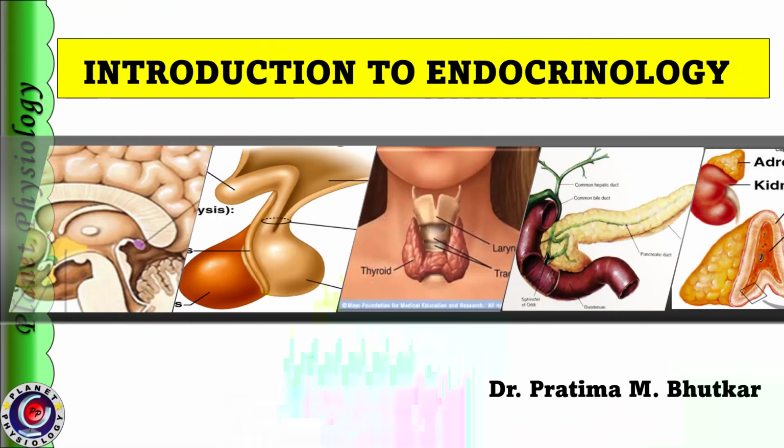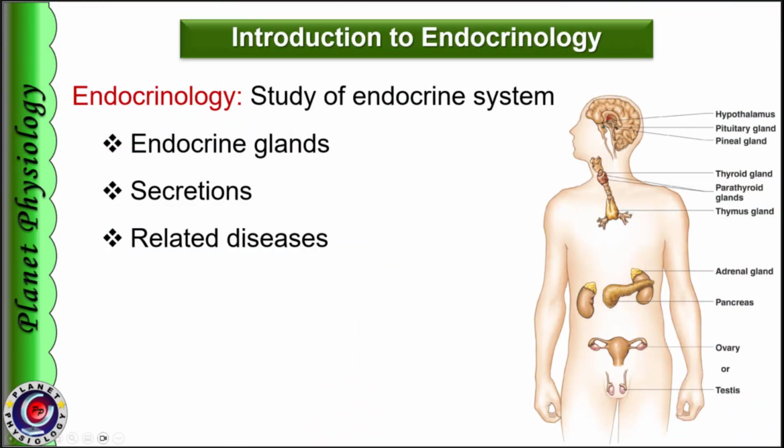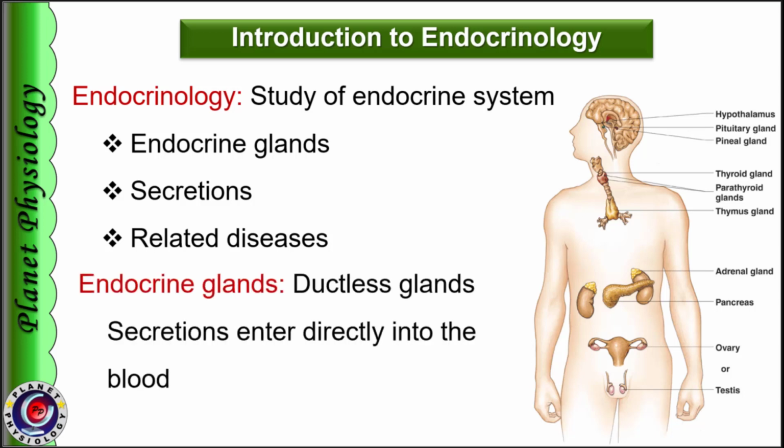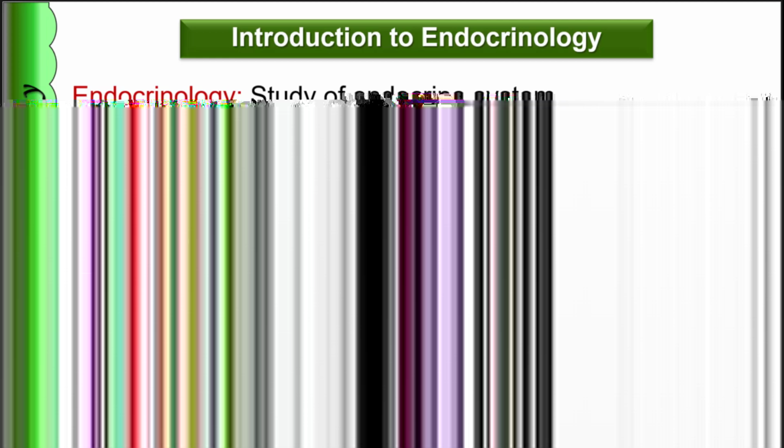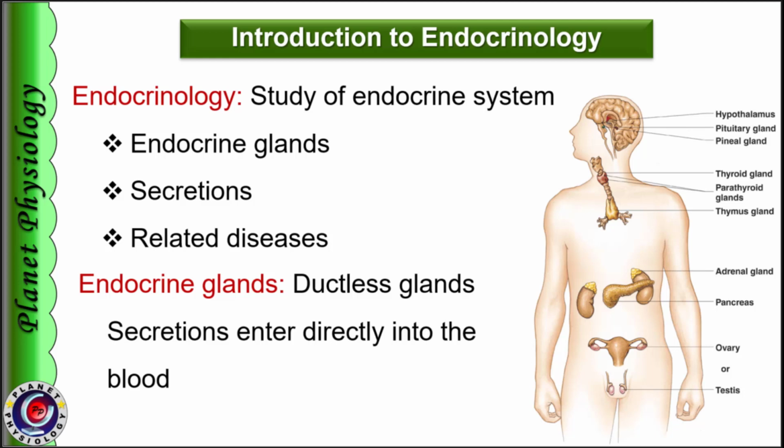Today we shall have an introductory session on endocrinology. Endocrinology is the study of endocrine systems in the human body, which includes endocrine glands, their secretions and diseases related to them. Endocrine glands are glands without ducts, that is ductless glands, which pour their secretion directly into the blood. The secretion is called a hormone.